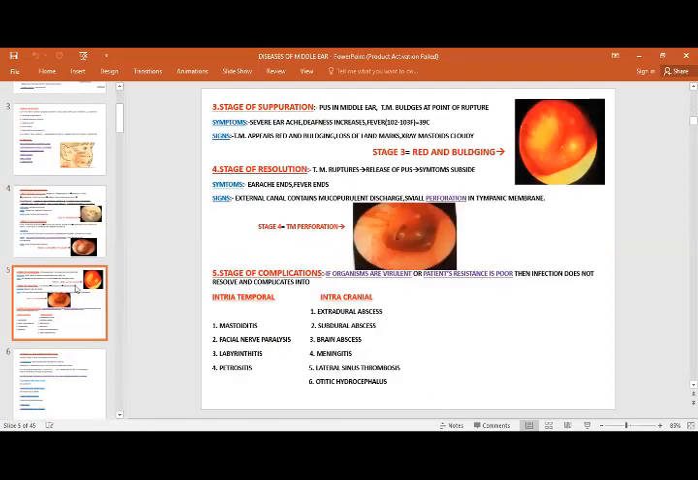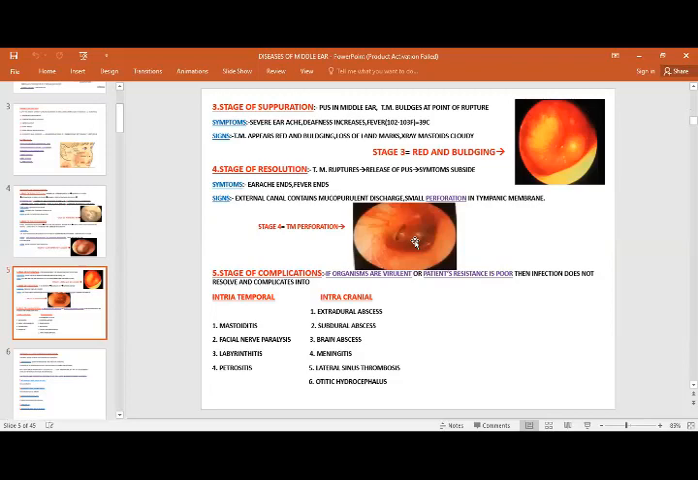The next stage is suppuration. Of course, there is the acute suppurative otitis media. So now the stage that comes is suppuration. As you can see in this stage, what happens is a rupture of the tympanic membrane. There is a small perforation. If you see, there is a small perforation present in the central part of the tympanic membrane.